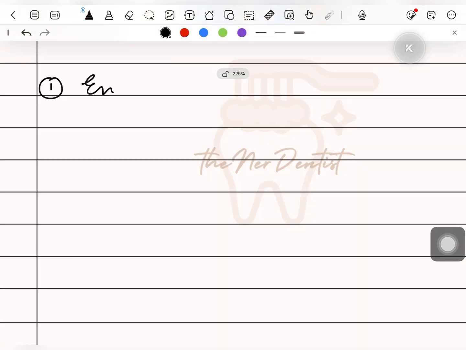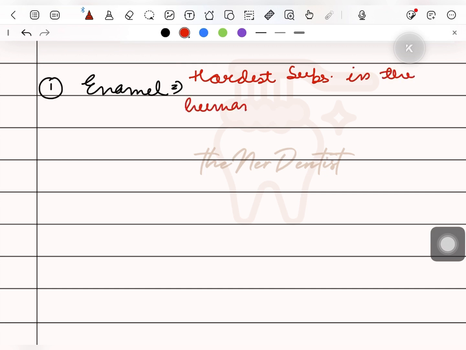We'll discuss a few points about each of the components of a tooth. First is enamel. It is the hardest substance in the human body, although it is very brittle. Brittle is something which can be easily broken off. And why is it brittle? Because it is made up of 96% inorganic material.